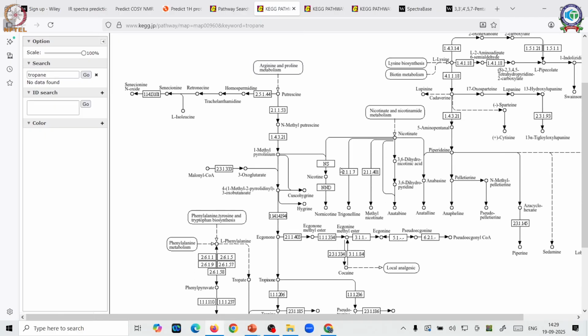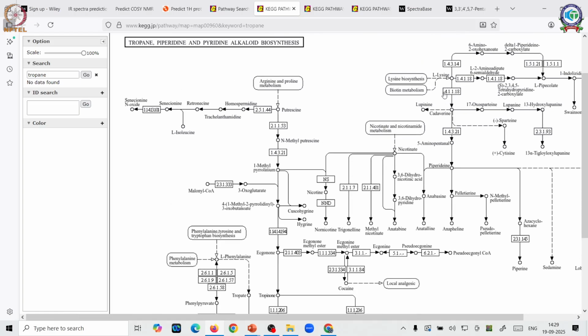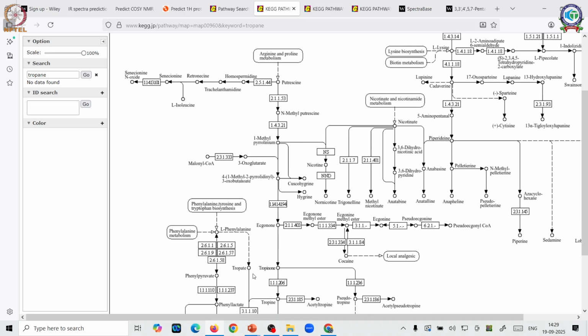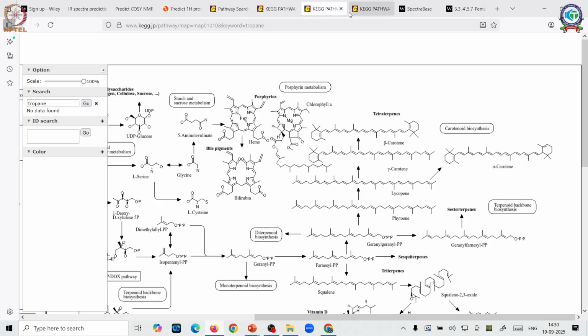So here it is not containing structure, but if you see here, it is kind of a pathway that is depicting the biosynthesis of most of your alkaloidal compounds. And here in your biosynthesis, if you come in here, you can see slowly you get your tropinone as well as tropate. So tropinone and tropate will give you a tropine. So this is where it is. You will see your other alkaloids also coming in this pathway. So KEGG software kind of gives you an idea about the biogenesis of your metabolites.